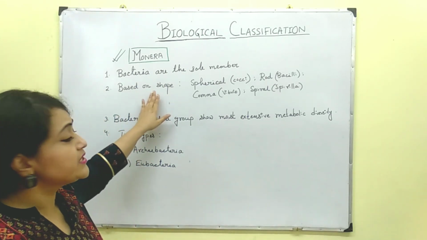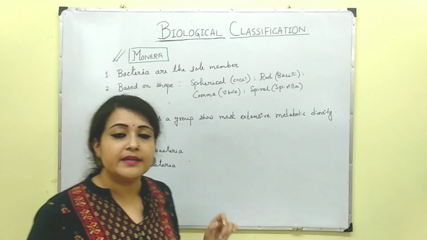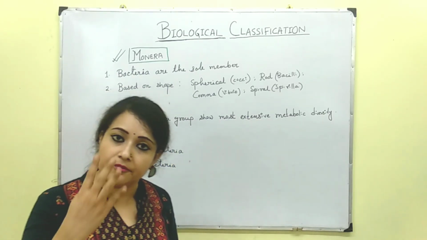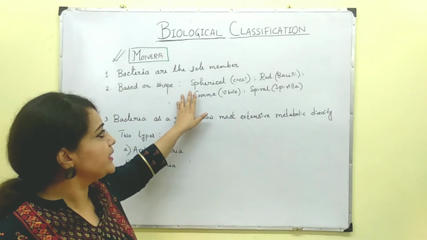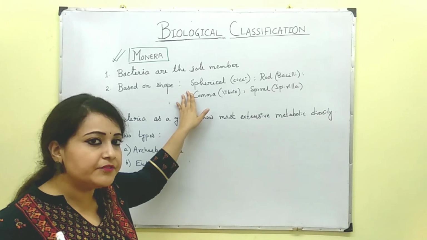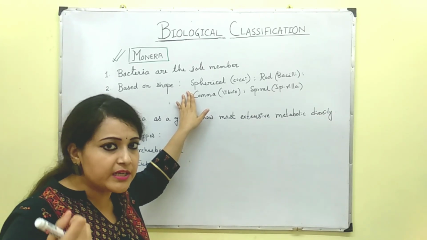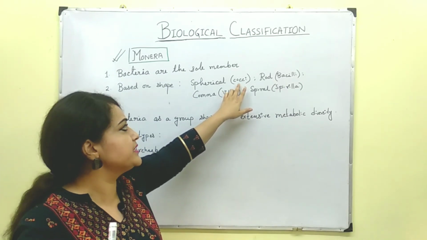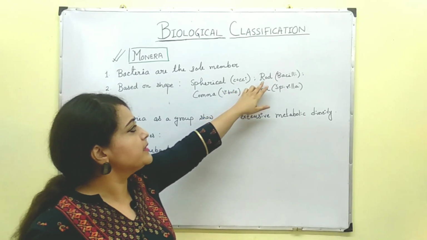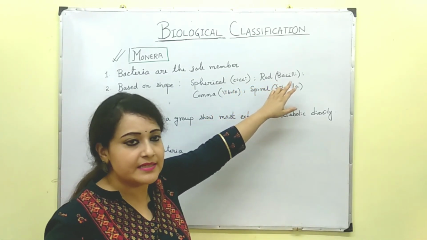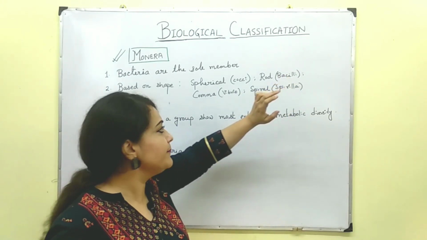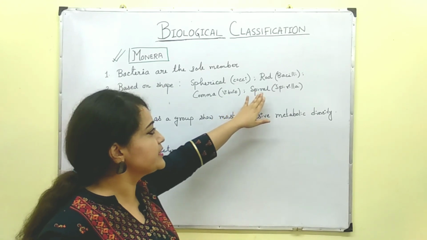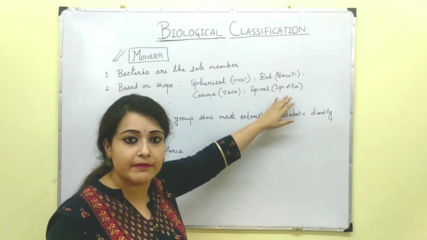Second one is based on the shape. Bacterial shape can be of different types. Mostly they are of four types. First one is spherical. If the bacteria are of spherical shape, it is known as coccus, and in plural it's cocci. And rod shape, it's bacillus, in plural it's bacilli. If it is comma shaped, it's called vibrio. If it is spiral shaped, it's called spirilla.